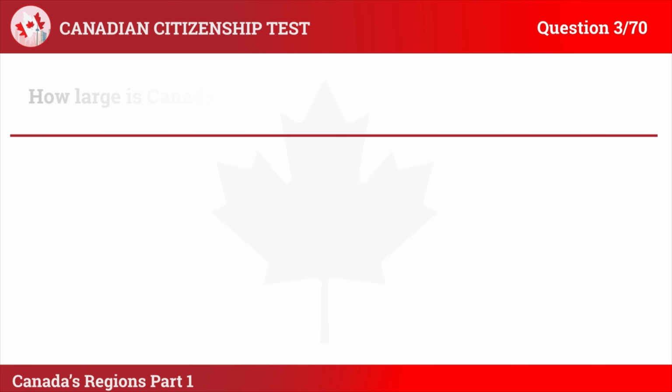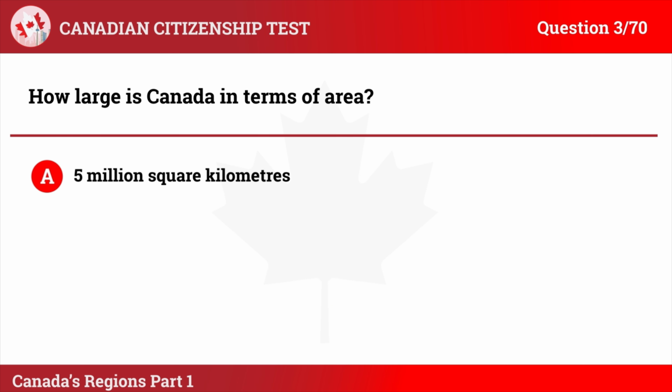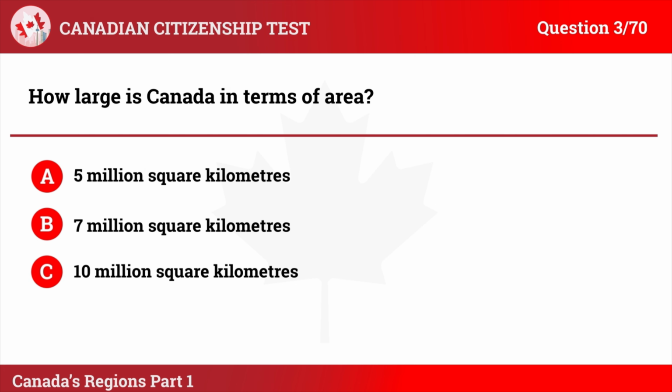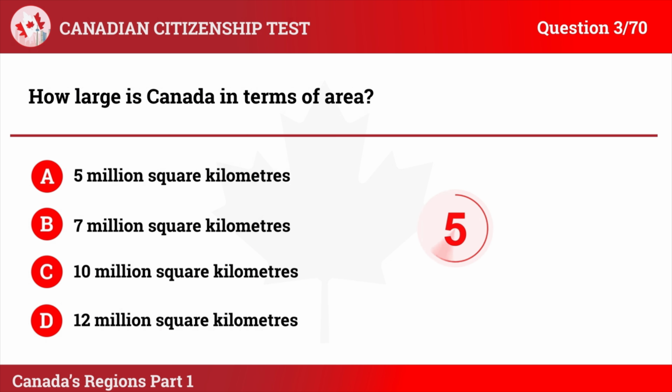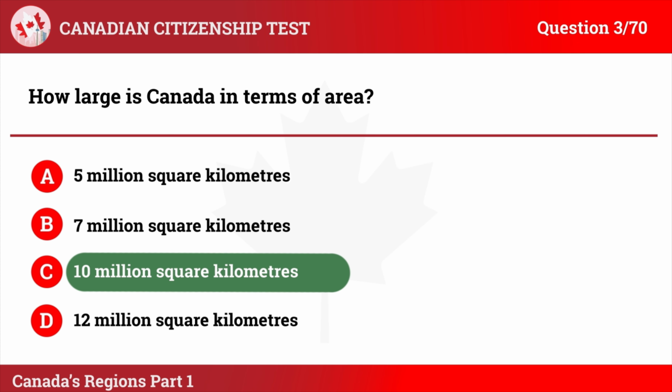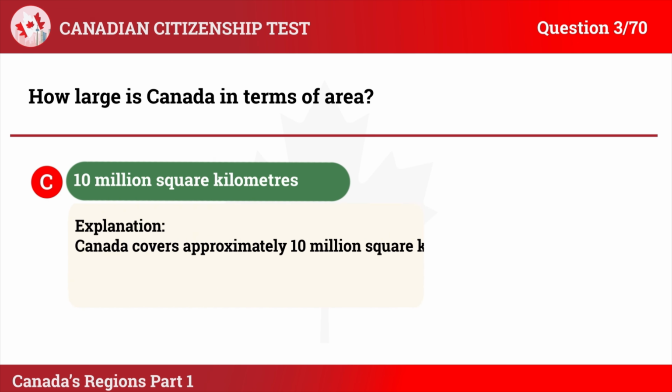Question 3. How large is Canada in terms of area? A. 5 million square kilometers. B. 7 million square kilometers. C. 10 million square kilometers. D. 12 million square kilometers. The correct answer is C. 10 million square kilometers. Explanation. Canada covers approximately 10 million square kilometers.